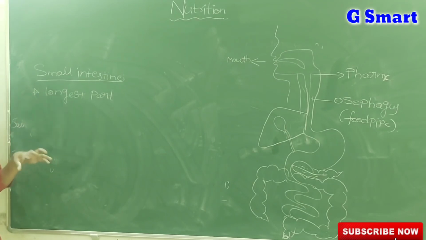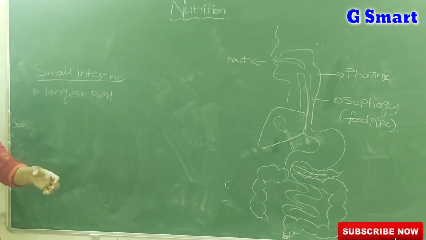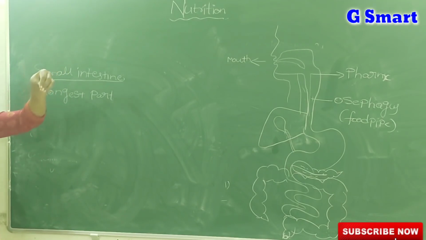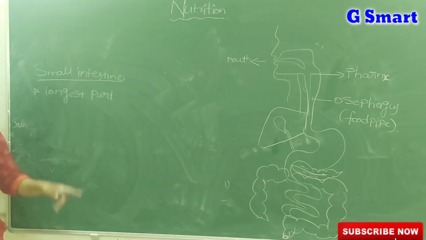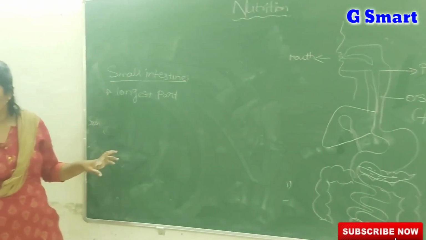But this is a highly coiled structure. For example, how you roll a water pipe, in a similar way the small intestine is highly coiled and embedded in that small space. Why is it highly coiled? To enable maximum digestion and maximum absorption. If the pipe has no folds and you pour water, it easily passes down. But if it is highly coiled, the water remains for some time in that pipe. In the same way it happens here also. Small intestine is the longest part.